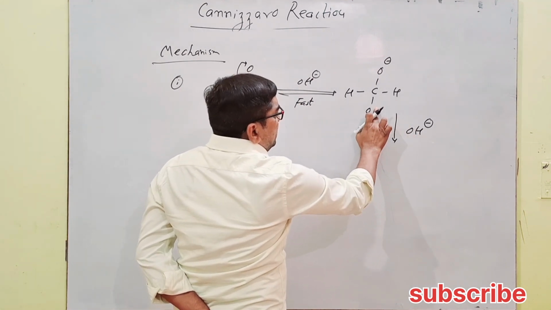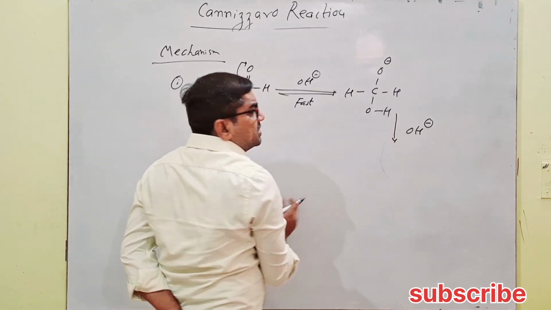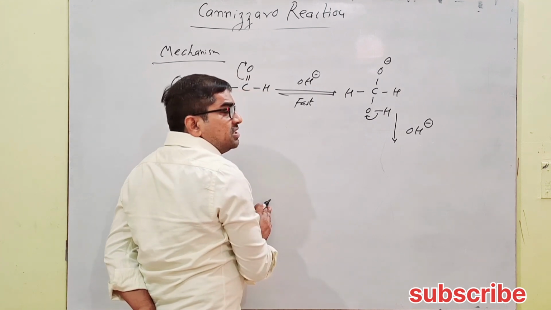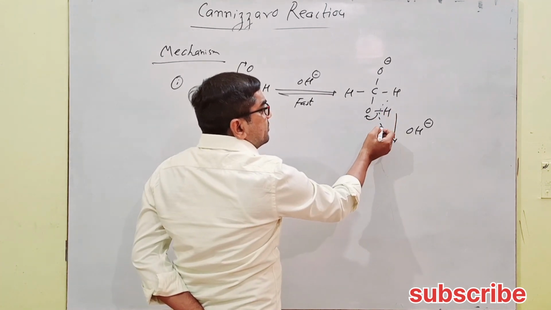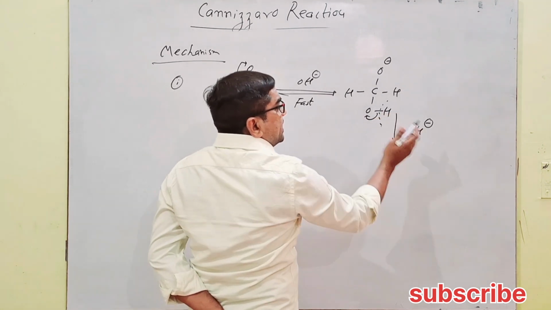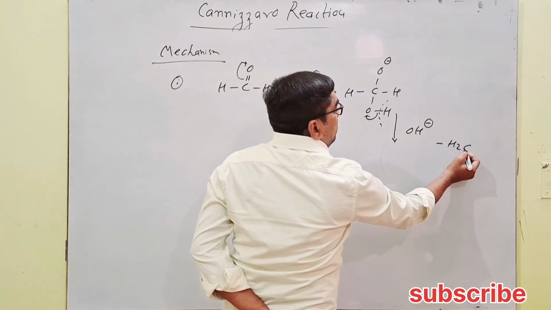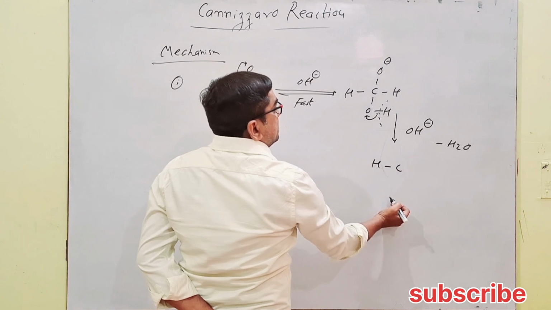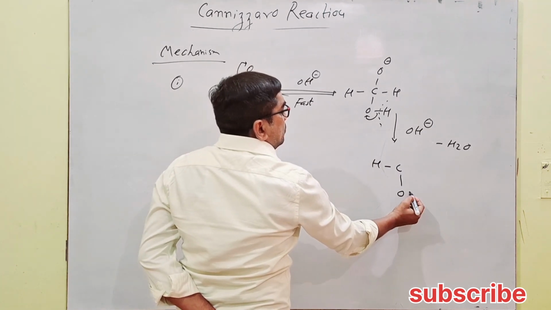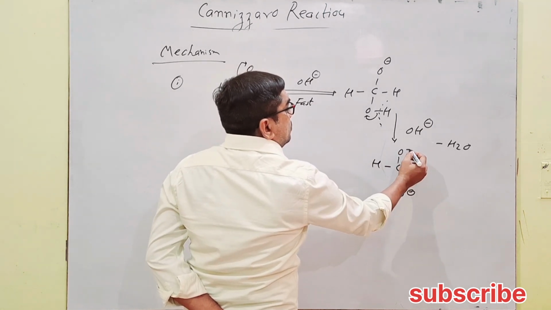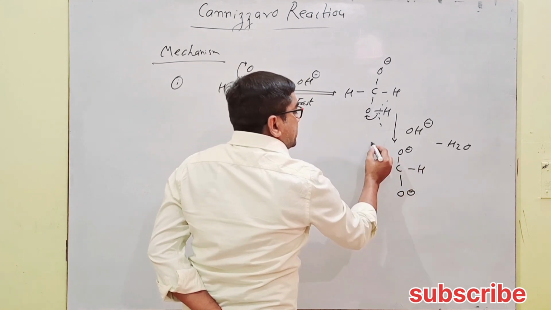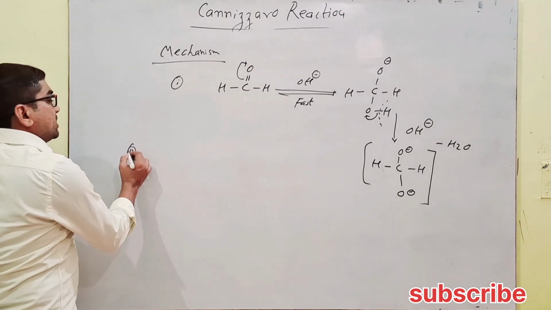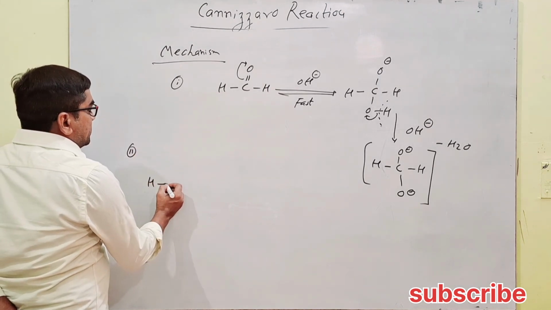Here heterolysis takes place, due to which this electron is taken by this oxygen, and H plus is released from here. This released H plus is eliminated in the form of water. Now the structure formed becomes H, single bond C, single bond O negative, single bond O negative, single bond H. This structure is formed.